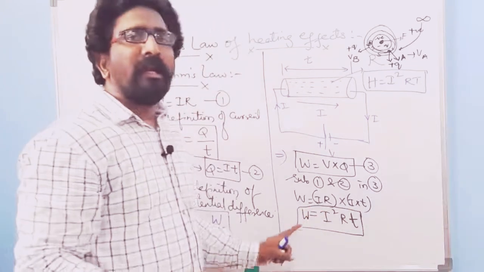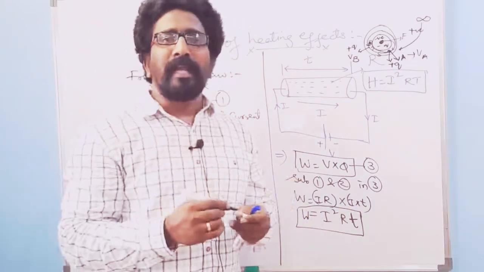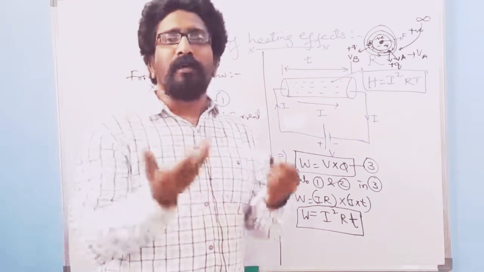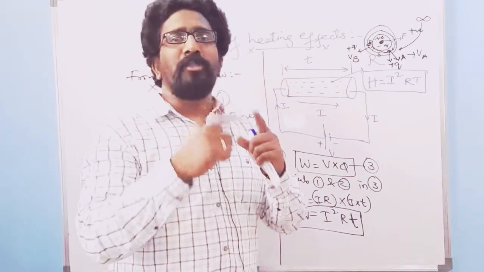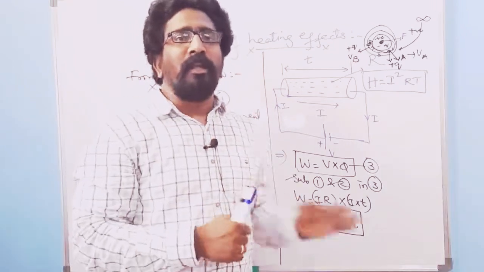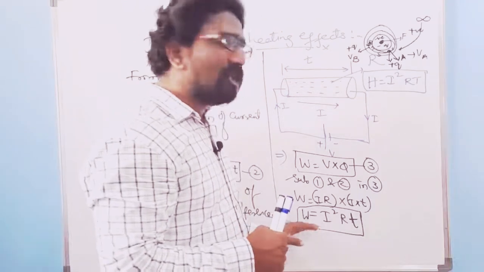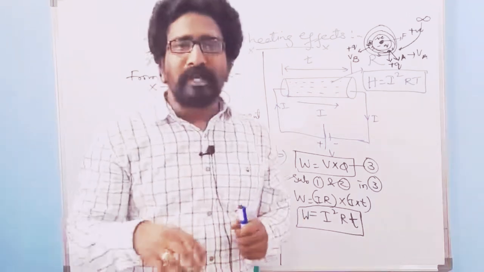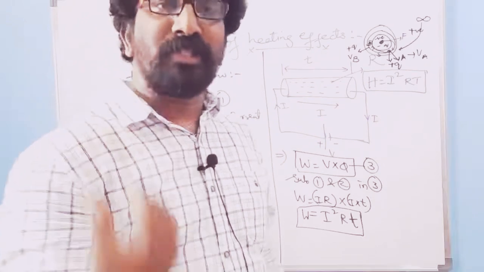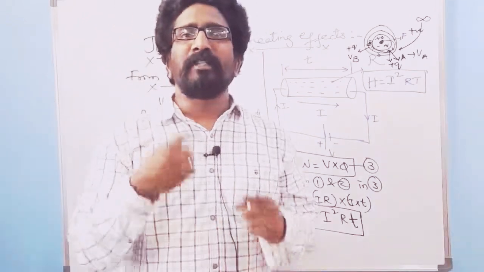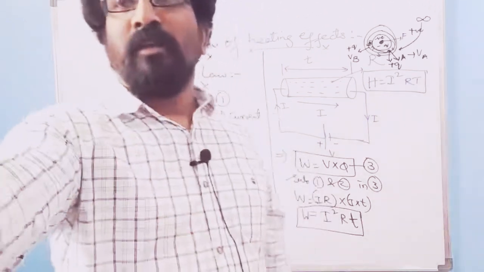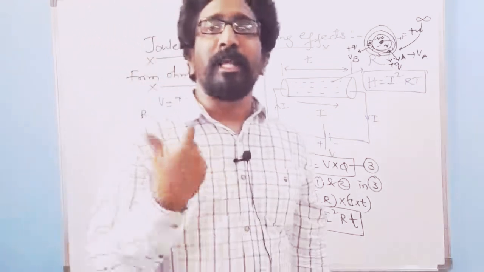Since energy cannot be created nor destroyed, but it can be changed from one form to another form. Here, why did I call W as energy? Because we have studied one basic definition in physics, that energy is nothing else but the capacity or the capability to do work.